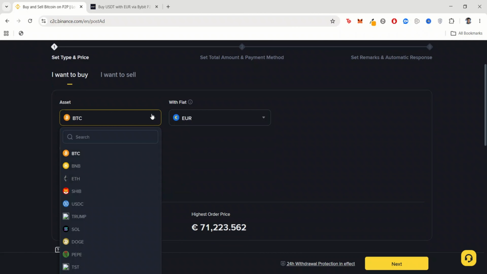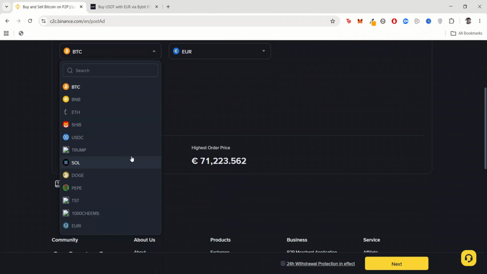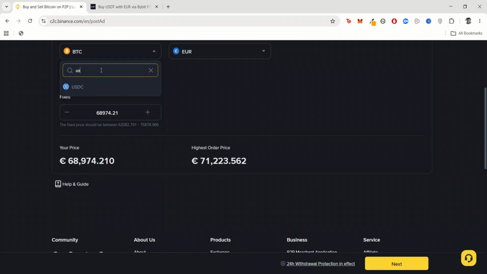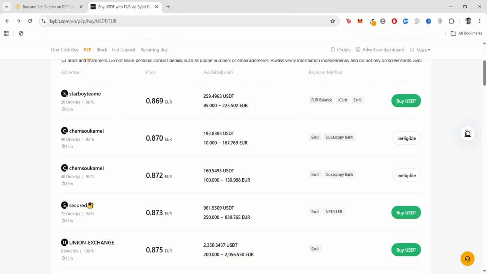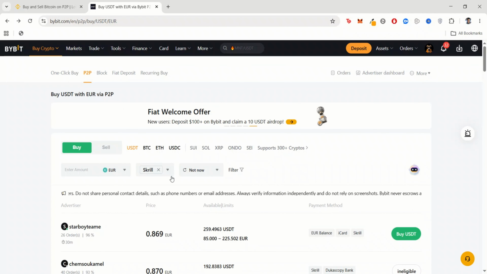So you can see here now, these are the crypto ads I'm allowed to post, and I'm allowed to post USDC. You can see I cannot post USDT. There's no option for USDT there. These are all the cryptocurrencies I'm allowed to post an advert on. Meanwhile on Bybit it's not so. You can see here, this is USDT. I can post USDT.